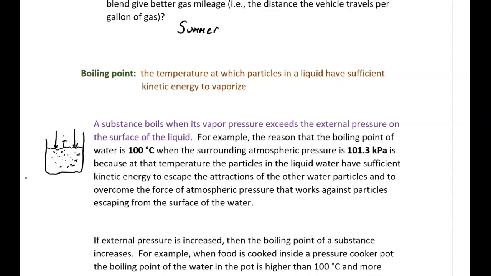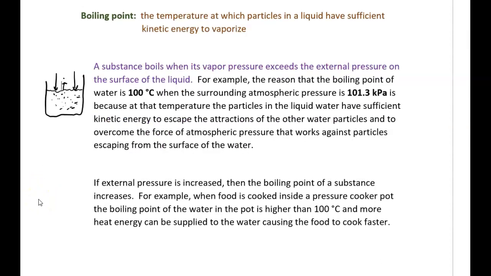In the case of water, when there is 101.3 kilopascals of downward atmospheric pressure, that temperature happens to be 100 degrees Celsius. The boiling point of water is the temperature at which water is able to vaporize. The boiling point of a different liquid is going to be some number that's different than 100 degrees Celsius, because a different substance than water is going to have different strengths of attractions between its particles.